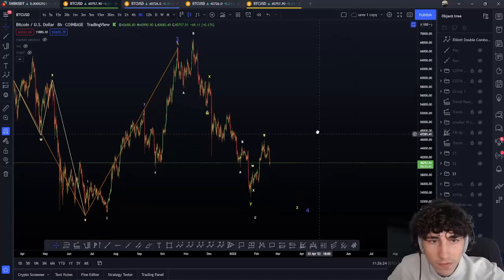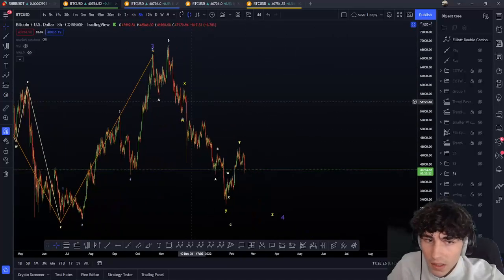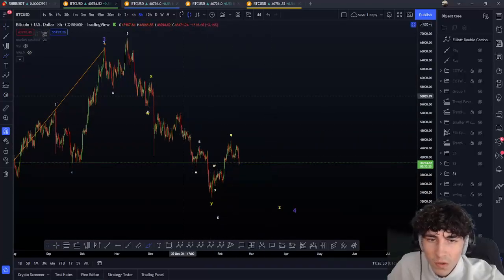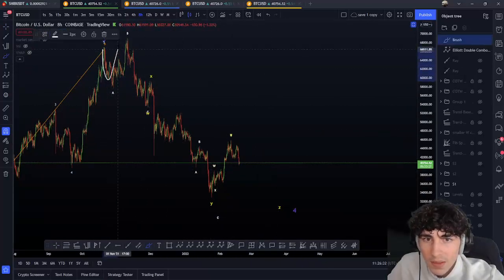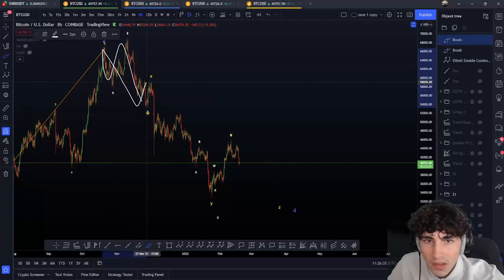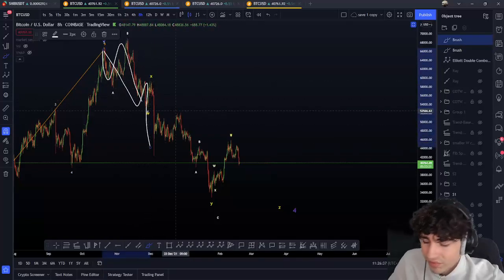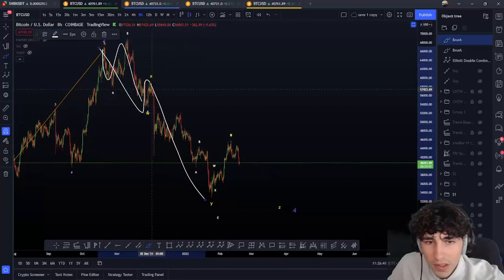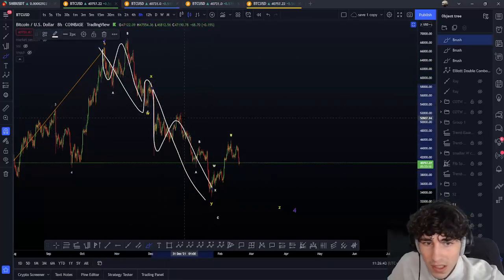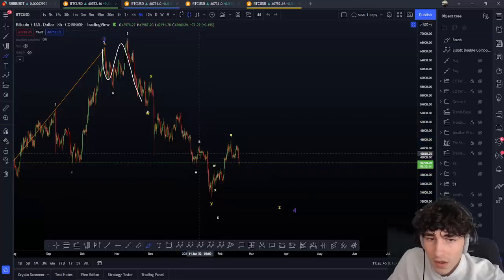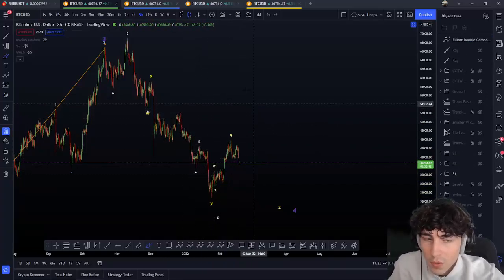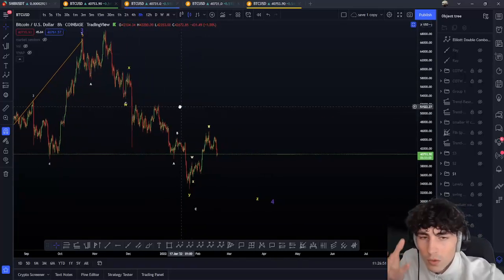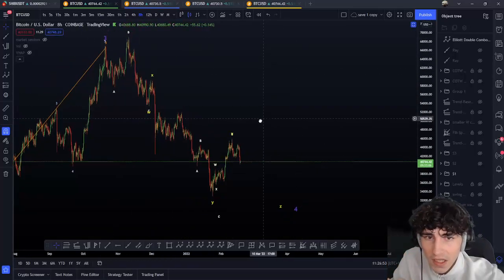But that can be also a correction wave. Yeah, I don't really like it. You know, this ABC flat, yes. This WXY, yes. But a W, X, and Y like this, to be honest with you, that's really complex to find an ABC here, because I really count in the C wave an ABC, and we cannot finish a C wave with an ABC. I mean, with a triple wave, we have to finish a C wave with 5 waves impulsive or an ending. So here, just in case, that's still a possibility.